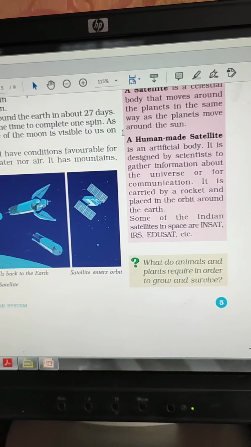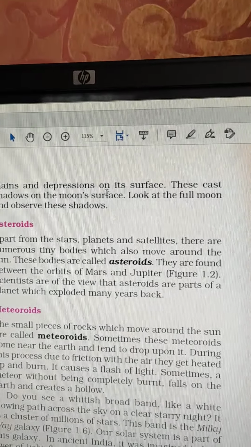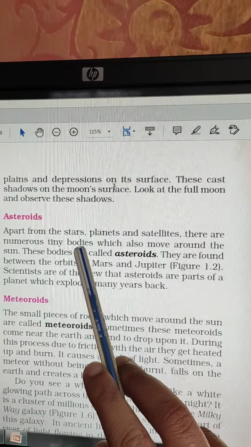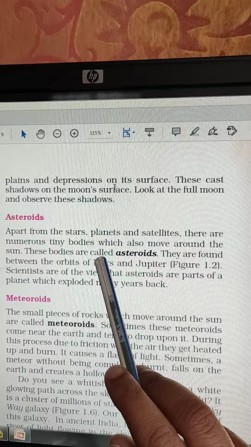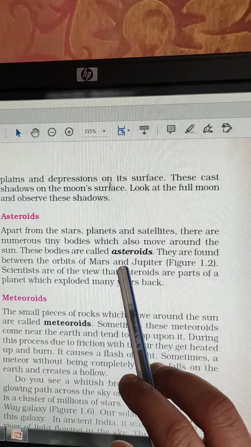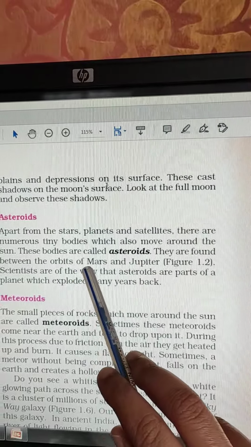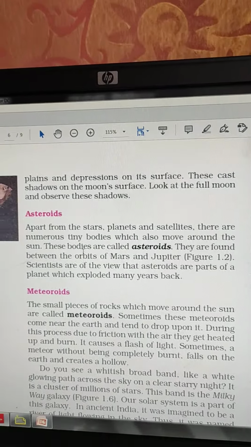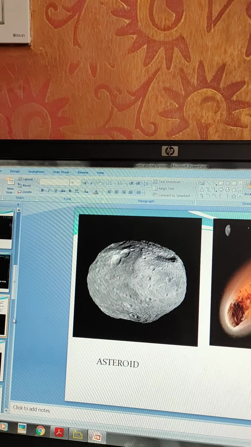Okay, next we are going to talk about asteroids. Okay, asteroids, these are the rocks that are present in our solar system. Okay, these asteroids, these pieces of rock, are found between the two planets, that is Mars and Jupiter. I showed you this in a picture also.